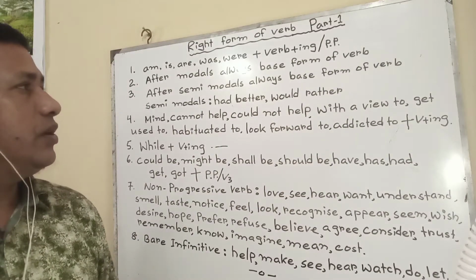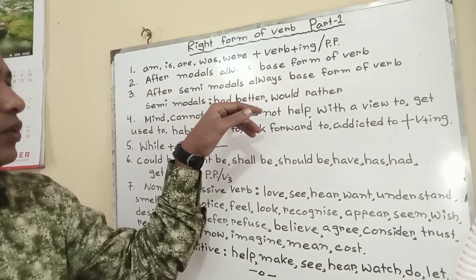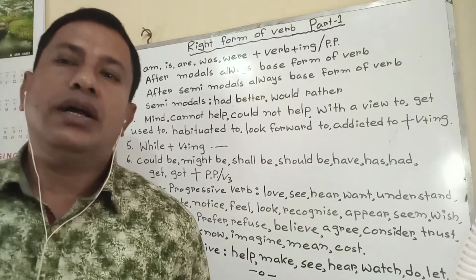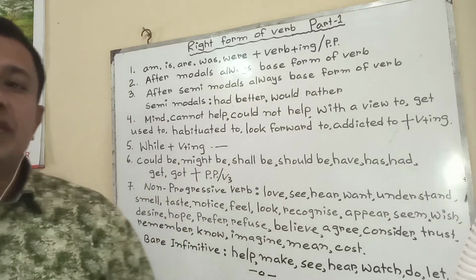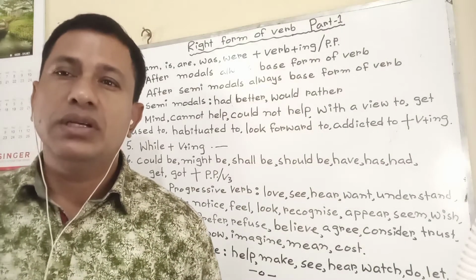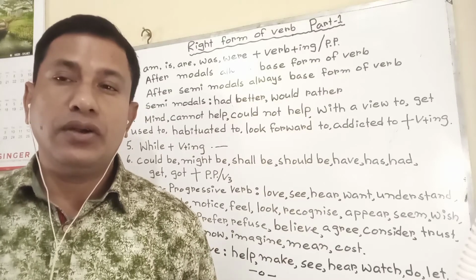Rule 3. After semi-modals, always base form of verb is used. The words which are used as modals are called semi-modals. Had better, would rather, these types of words are used as modals. But actually they are not modals.